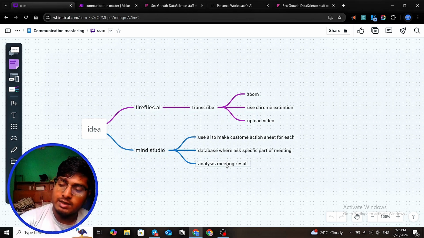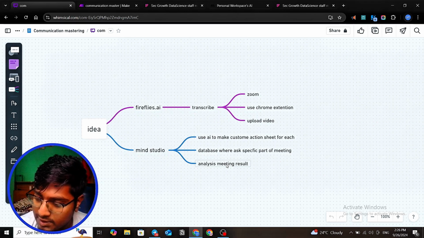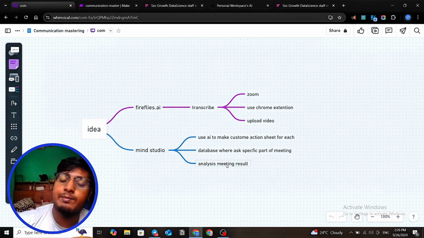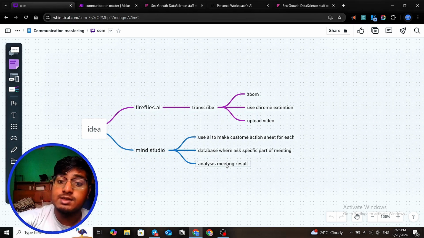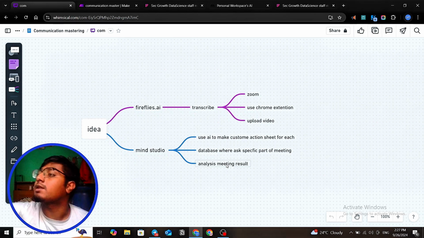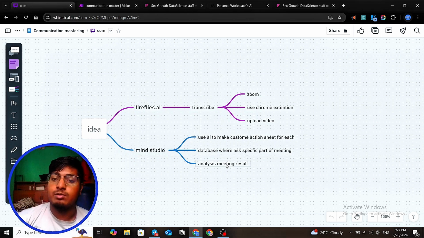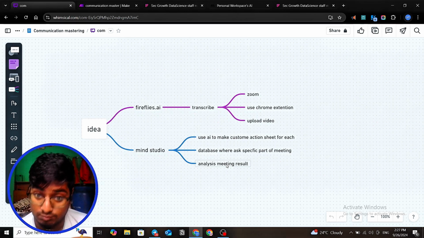We create an app with this personality that only sees the sales department. It summarizes the meeting according to him, what actions he has to take. After creating that, we send it to the manager: after your meeting, you have to do this. That's how we fulfill that.